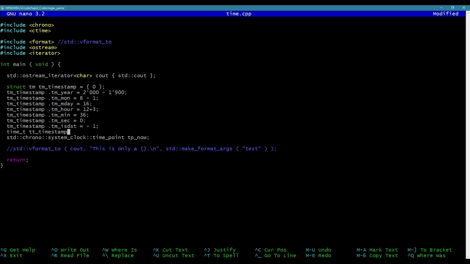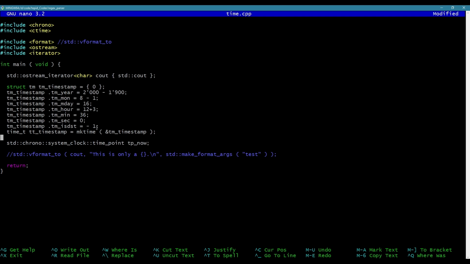So time_t timestamp equals, I'm going to do mktime, make time, and I'm going to grab that from the tm timestamp, pass it by reference. So I'm converting this structure into a time_t I can work with for formatting and whatnot. Now, I can convert that into this std::chrono system clock time point and do the calculation for the elapsed seconds that way. So I'm just going to show how you can do that real quick.